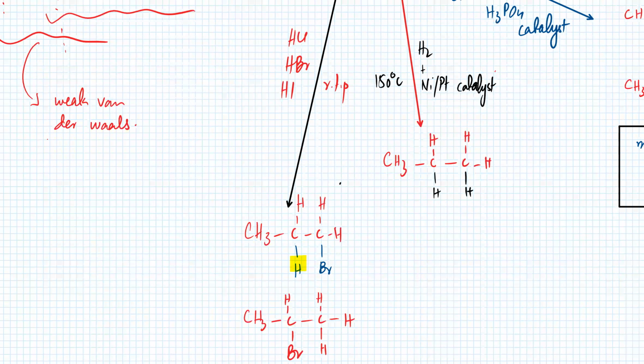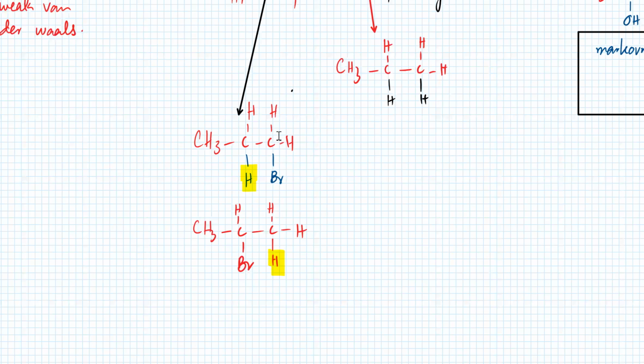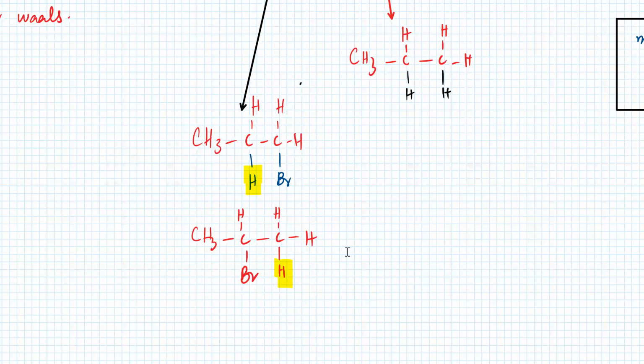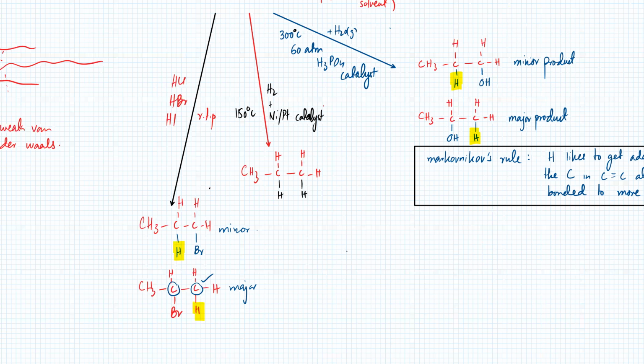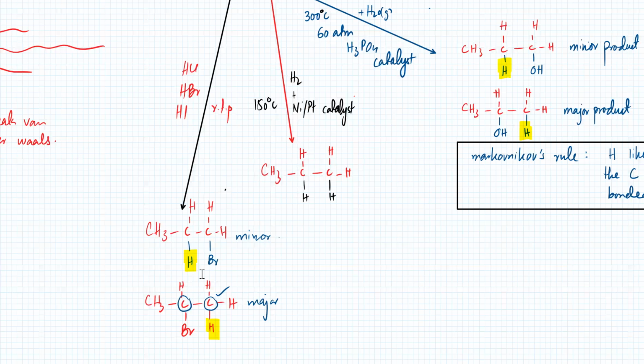First one. What is the rule for H? H wants to get added to which carbon atom? Sir, the one that already has more hydrogens bonded. So it's this one. Look at the two. Yeah, the second one is the major product. Okay, so that's your major product. That one is going to be your minor product. So major and minor products are only an issue when you have two different products getting formed. Yes.